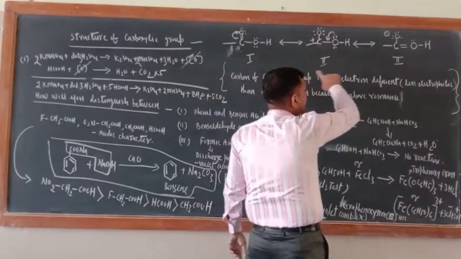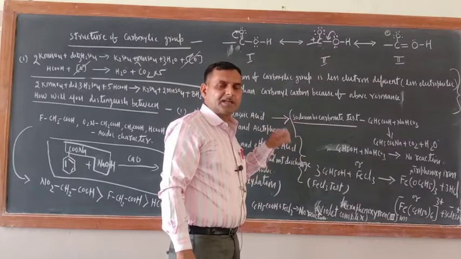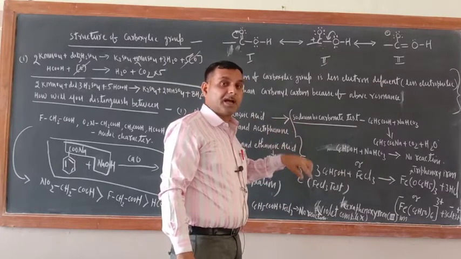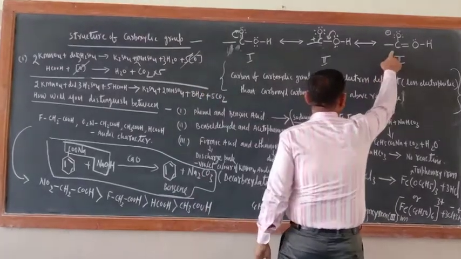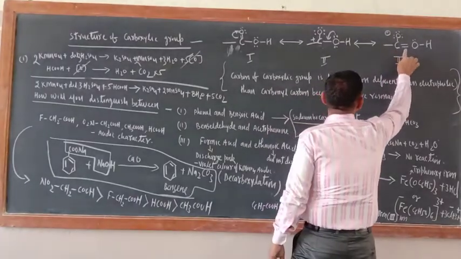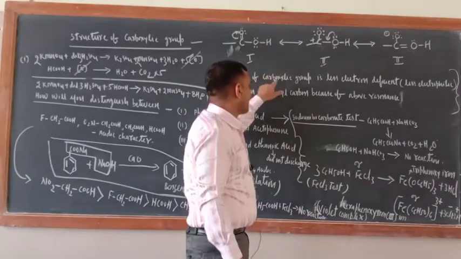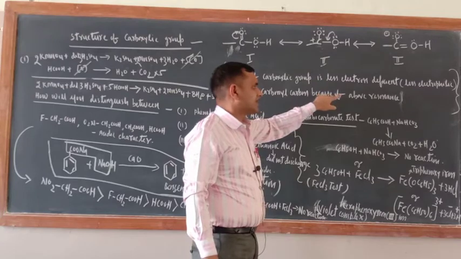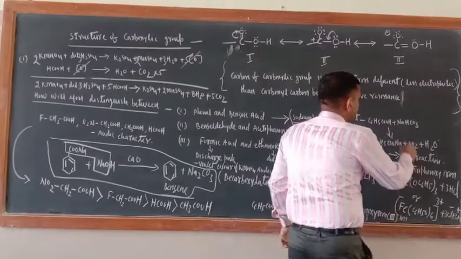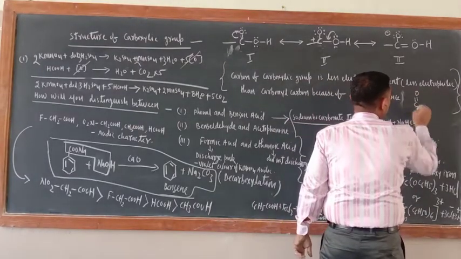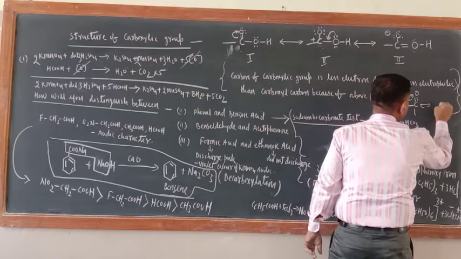Okay, so these are the resonating structures of the carboxylic group. Remember, the carbonyl group of aldehydes and ketones is more electrophilic than the carbonyl group of carboxylic acid, because in the carboxylic carbon the electrophilicity is decreased by the lone pair of electrons of the second oxygen. So I wrote here: the carbon of the carboxylic group is less electron deficient, meaning less electrophilic, than the carbonyl carbon because of the above resonance. In the carbonyl group, the C double bond O group is there. Is it there or not?